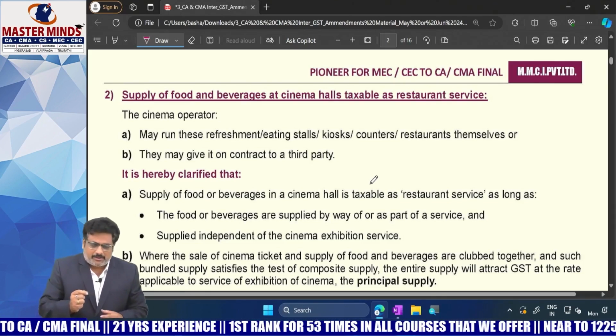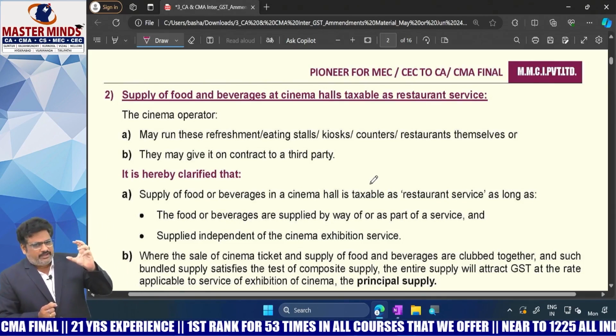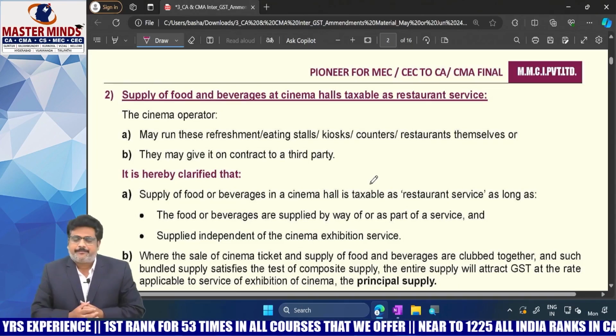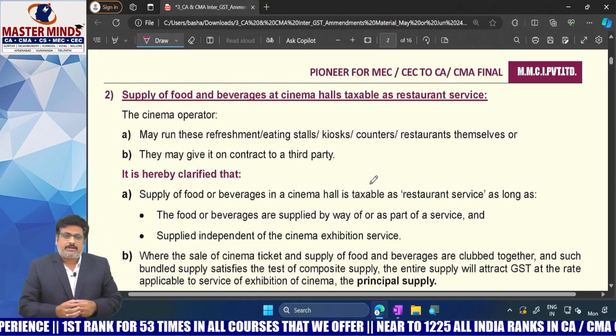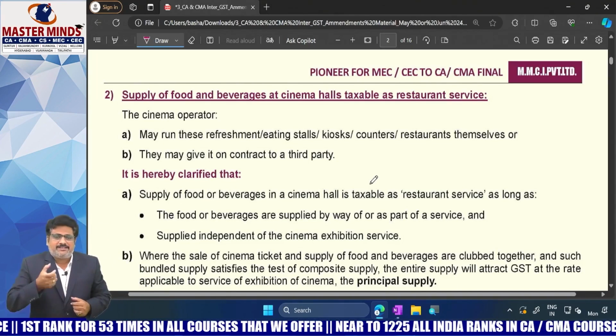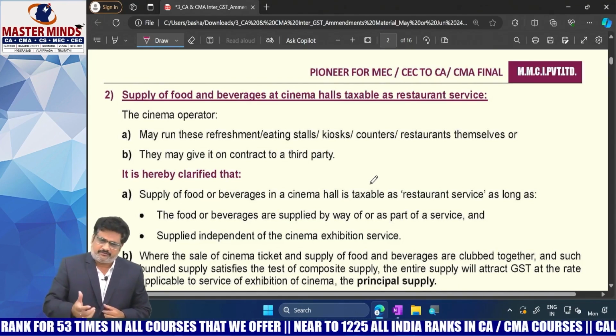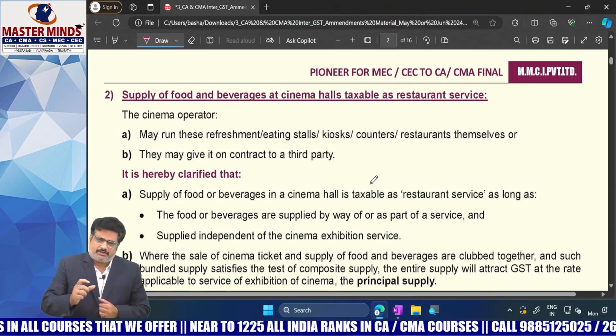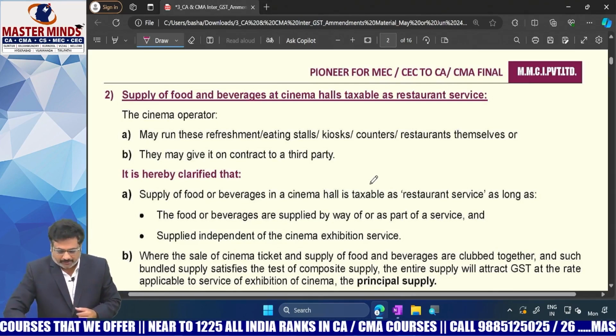Take the example of a movie theater. A movie theater comes under the exhibition of movies. It is a supply of service. Depending upon the ticket rate, the GST rate will change from 12 to 18%.